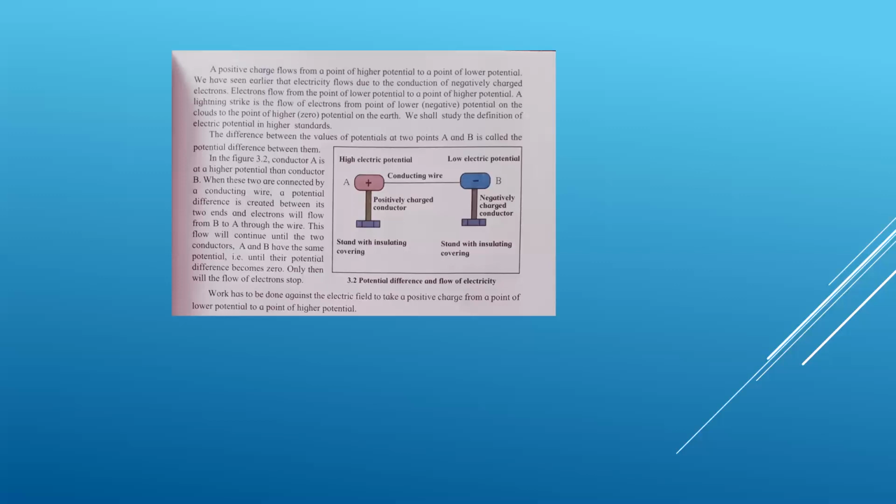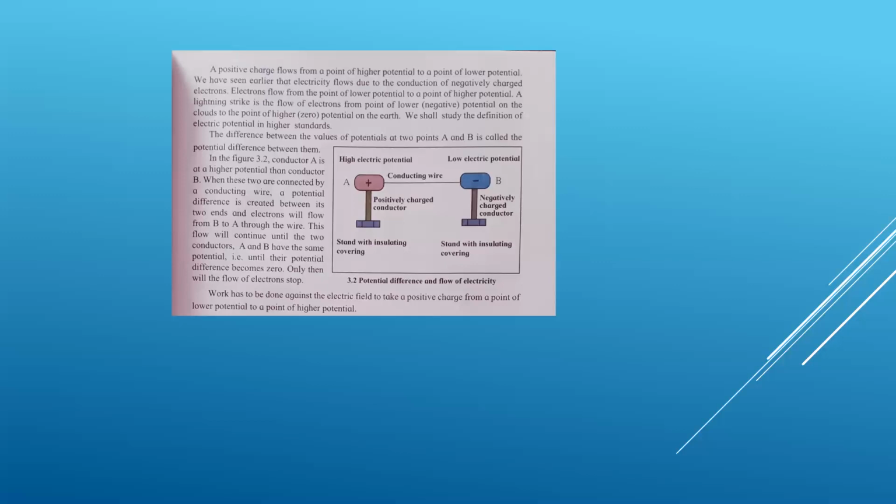That is, until the potential difference becomes zero. If A and B become equal, then there is no difference. If there is no difference, it means potential difference is zero. So therefore the flow of electrons will stop. Only then the flow of electrons will stop, and work has to be done against the electric field to take a positive charge from a point of lower potential to a point of higher potential.